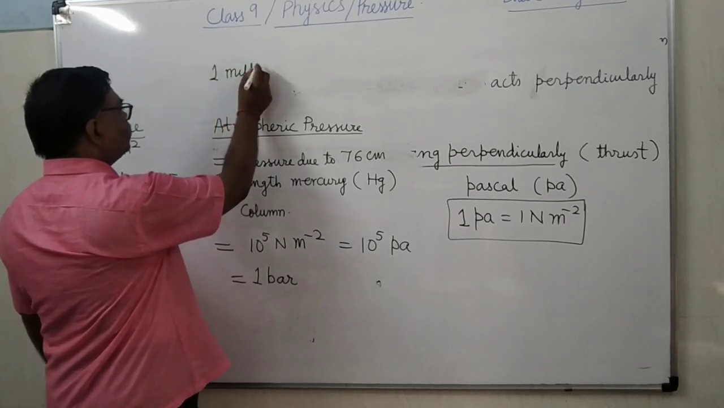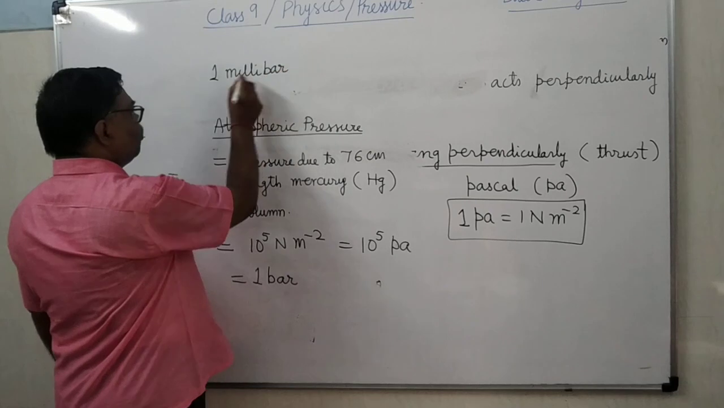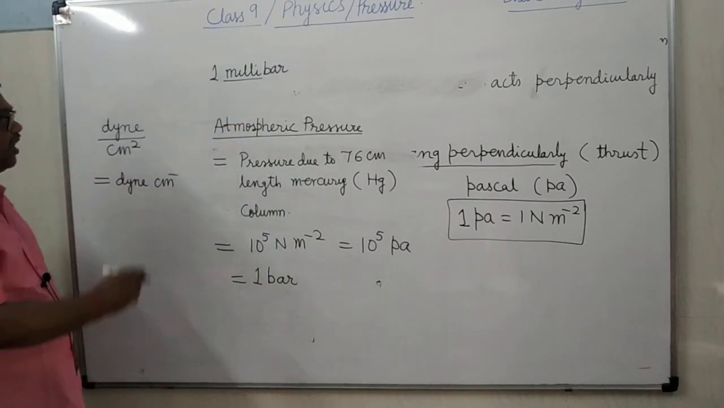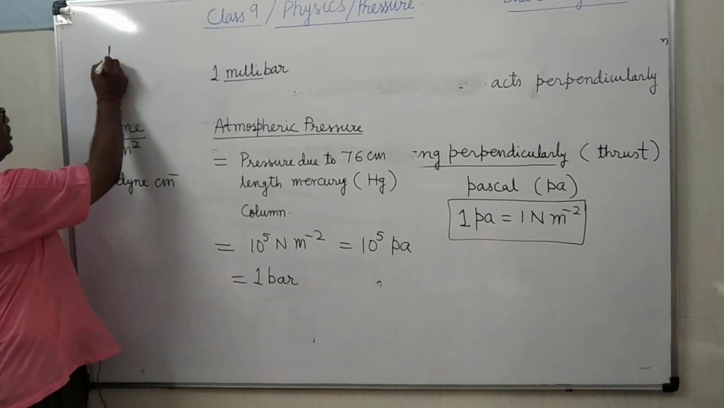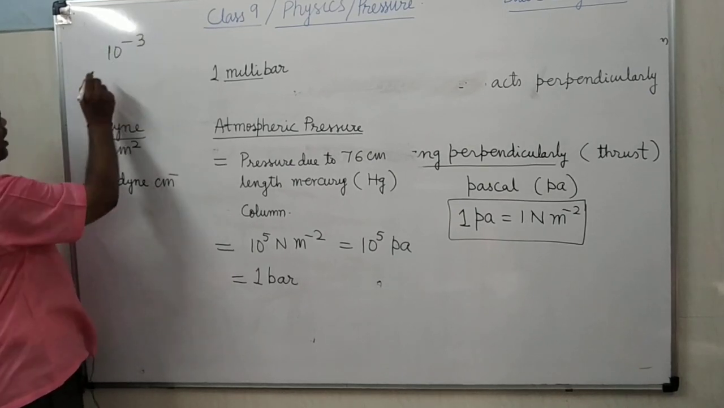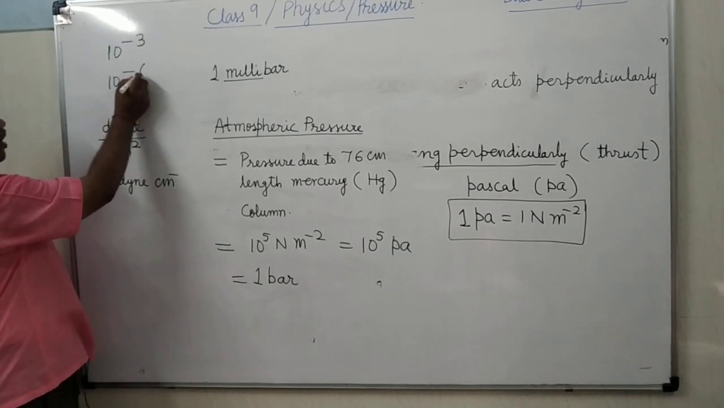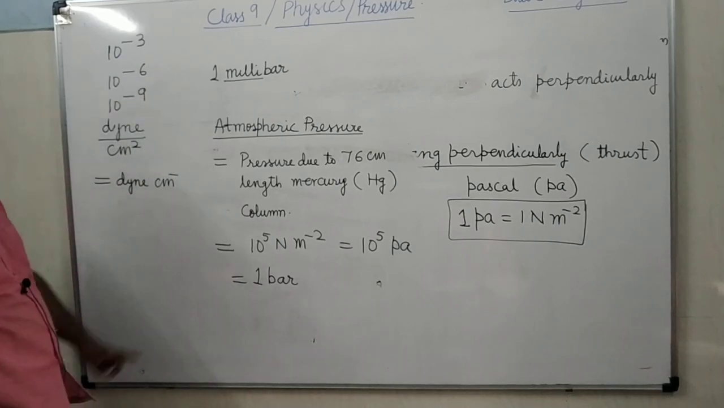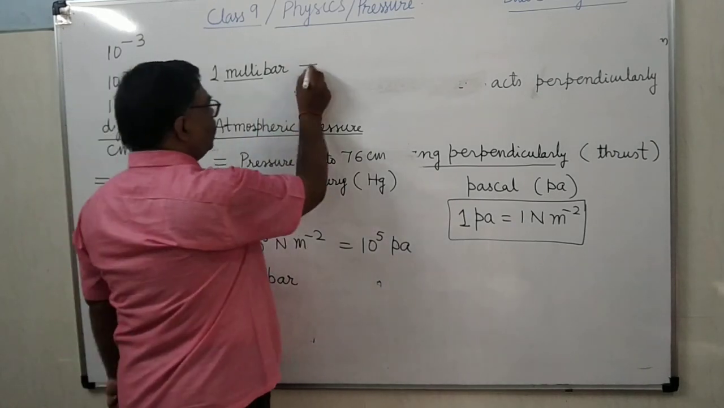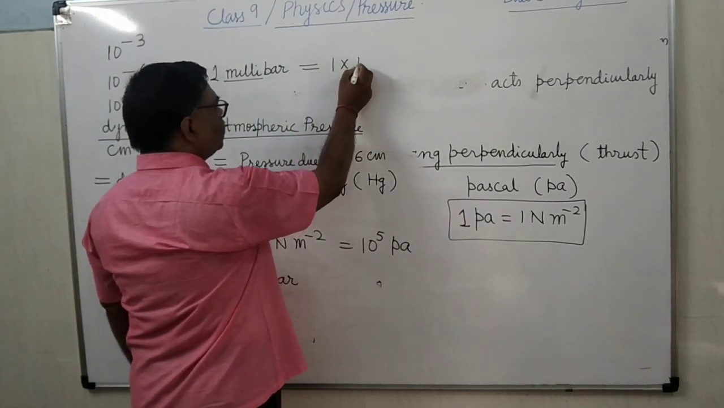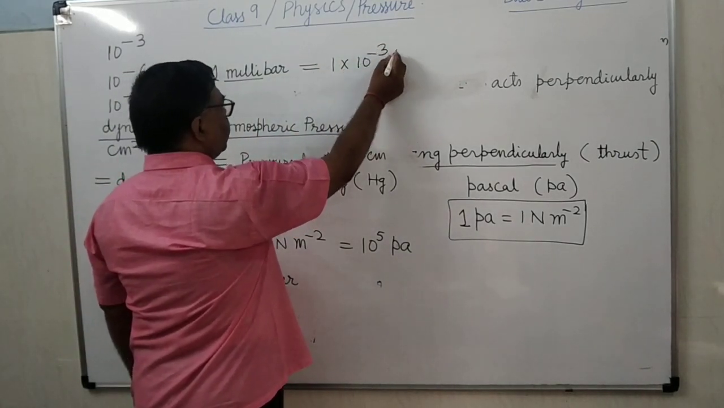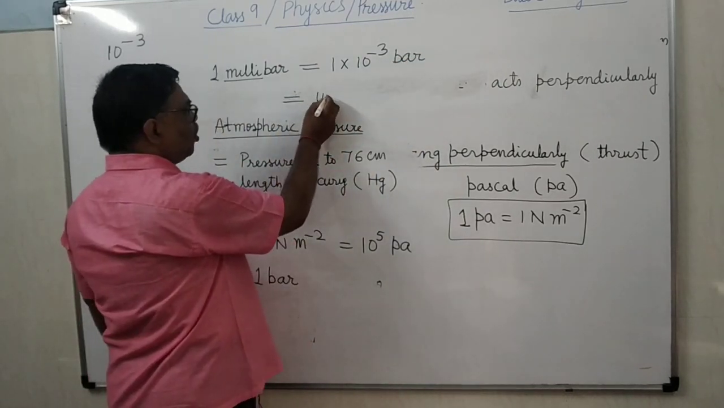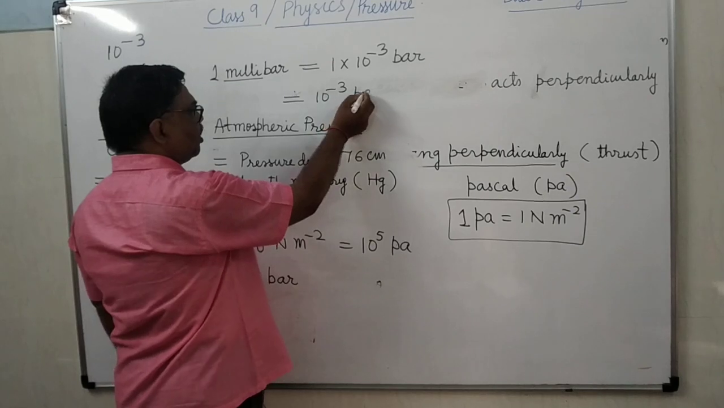That you can see. 1 millibar. In the very first chapter you have studied the meaning of milli. Milli means 10 to the power minus 3. Micro means 10 to the power minus 6. Nano means 10 to the power minus 9. So 1 millibar means in place of milli you write 10 to the power minus 3 bar. It's clear?